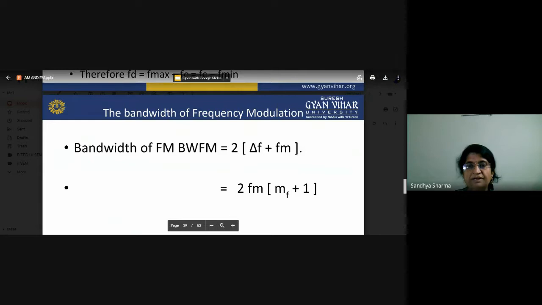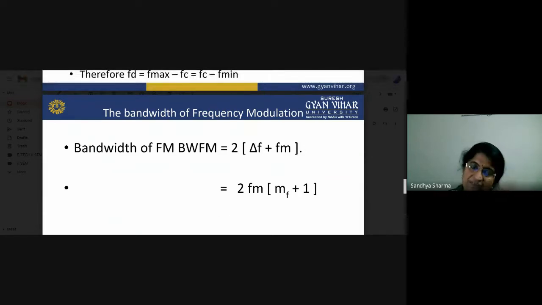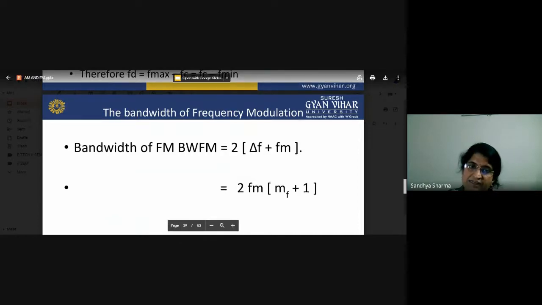So if you take Fm outside, what will happen here? 1 plus del f by Fm. So what is the modulation index? The formula of our modulation index is equal to del f upon Fm. So that is the modulation index.